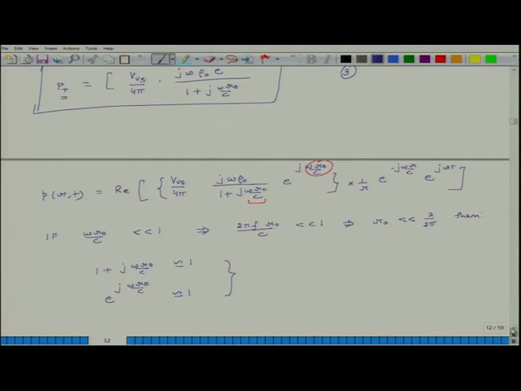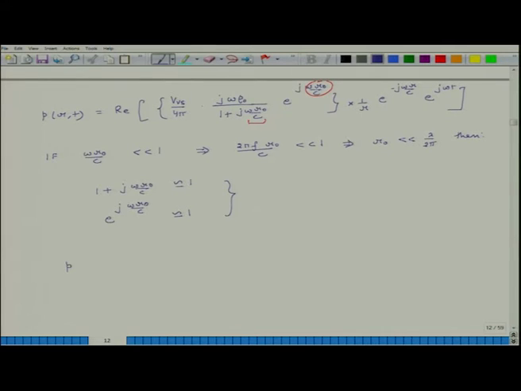So, if I use these two simplifications, then my relation for pressure is real of VVS divided by 4 pi r. See, this term goes away and this term goes away. So, VVS divided by 4 pi r times j omega rho naught, and then of course e to the power of minus j omega r over c minus t.